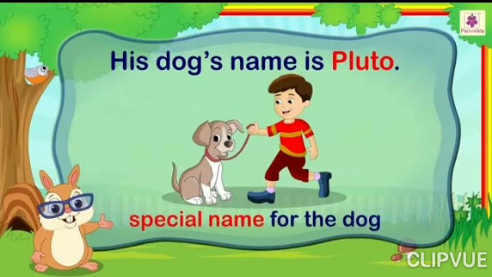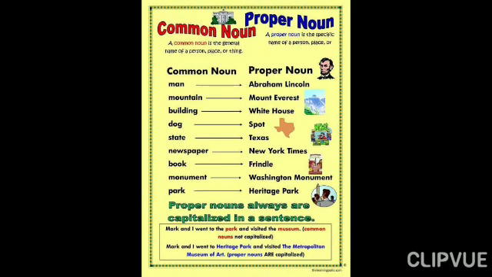So, children, a common noun is the general name of a person, place, animal or thing, whereas a proper noun is the specific name of person, place, animal or thing. A proper noun is always capitalized in a sentence.